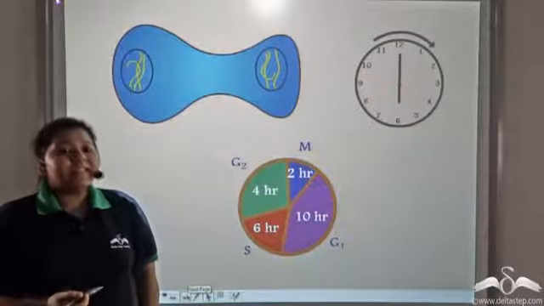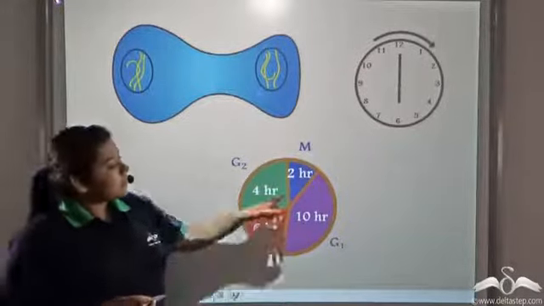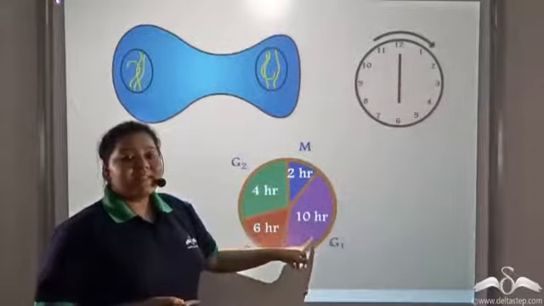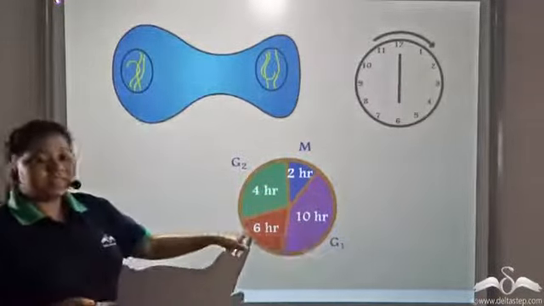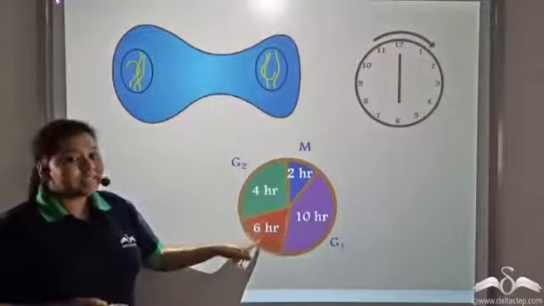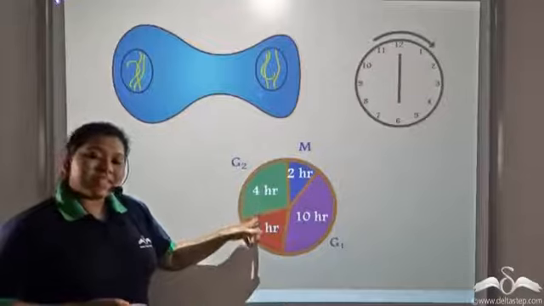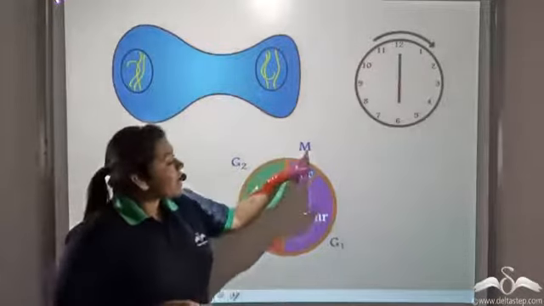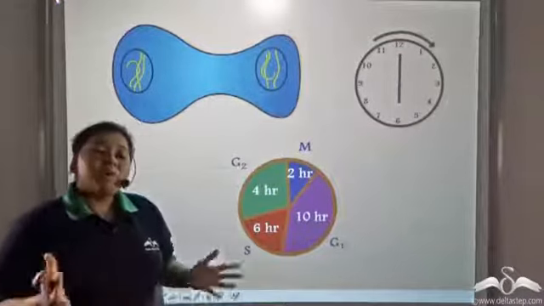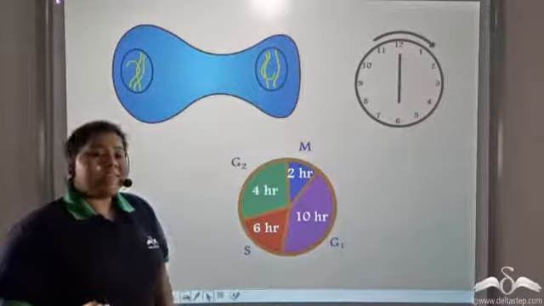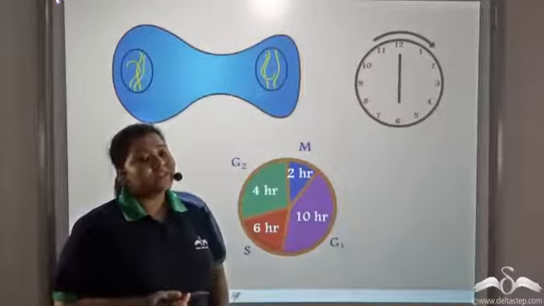Now, this cell cycle is a time-dependent process. See, the G1 phase lasts for about 10 hours, followed by the S phase, which lasts for 6 hours. The G2 phase takes 4 hours to complete, and finally, the M phase takes 2 hours. This is an approximate time, so together it approximately takes 22 to 23 hours.